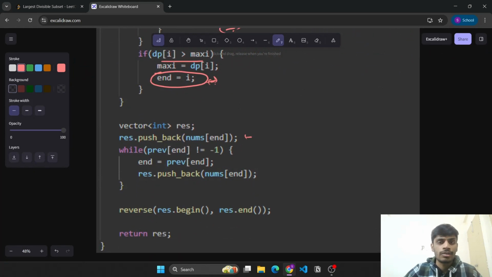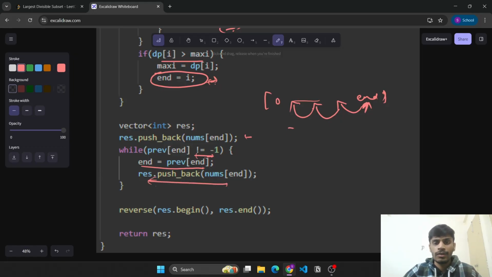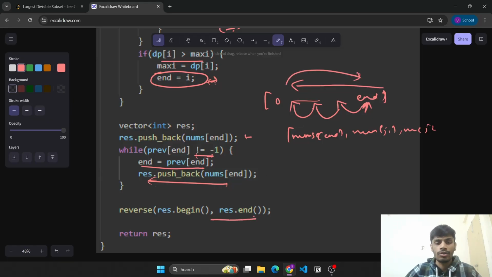We push the result, meaning for the end index this number will already be part of the result subset. So we push it in the vector, and then keep iterating the loop till we do not encounter a -1 value. Okay, and we mark the end as prev of end and push the result. This will store the result in the form of nums of end, then the previous value, nums of j1, then j2, and so on. So this will be in the reverse order, right? So we need to finally reverse the array to get the solution in a sorted order.